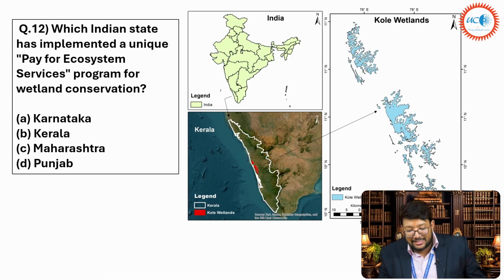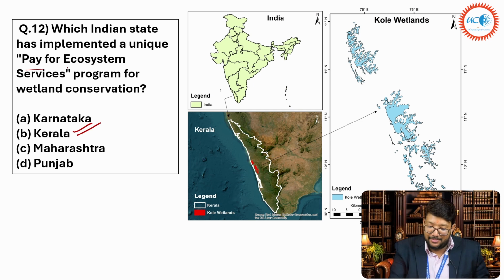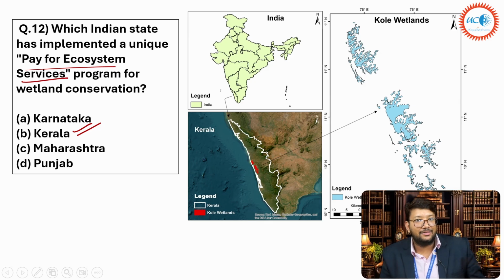Then, which Indian state has implemented a unique pay for ecosystem services program for wetland conservation? Answer is Kerala has done it. Please remember, pay for ecosystem services. Okay, for the wetland conservation they have started, because in Kerala a lot of backwaters are there, a lot of wetlands are there.